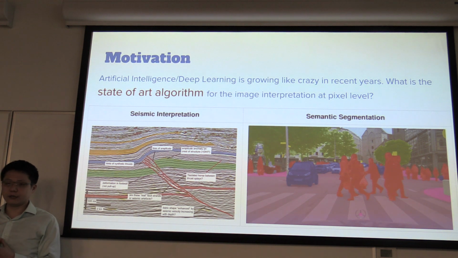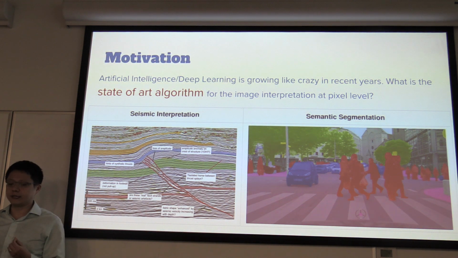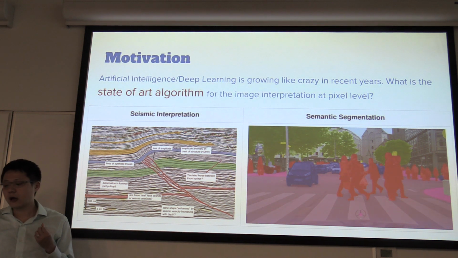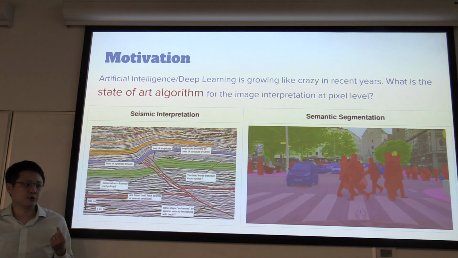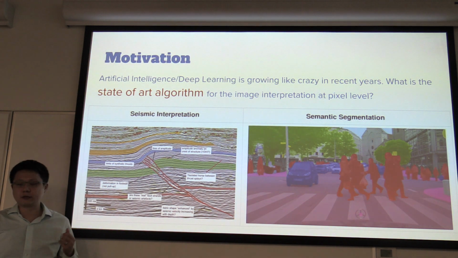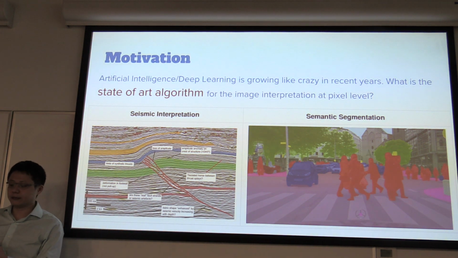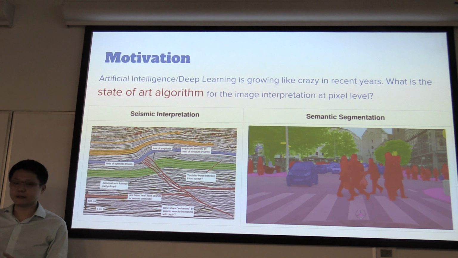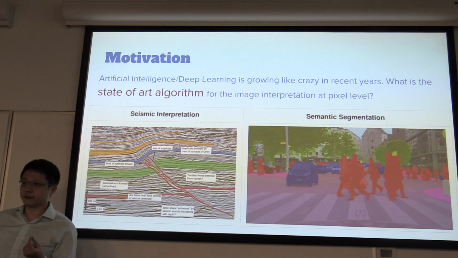The motivation here is that artificial intelligence and deep learning are growing like crazy these days. So are we there to use state-of-the-art algorithms for these pixel level image interpretations? Seismic interpretation is very similar to semantic segmentation in the computer vision community. Both of them need to achieve pixel level object detection.